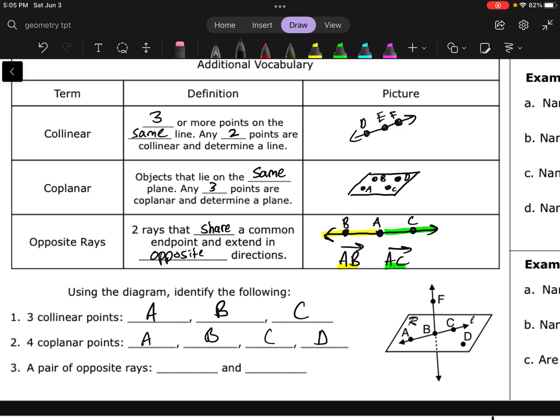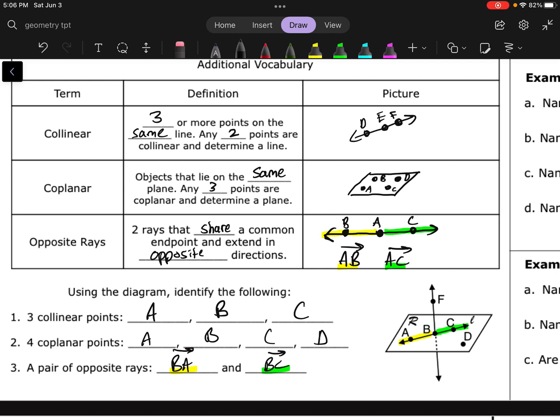And then lastly, our opposite rays. If I look closely here, I've got one ray going to the left there, one ray going to the right here. So those would be my opposite rays. That would be ray BA and ray BC. Sometimes people want to say it's ray AB and ray BC. AB would be going the other direction. Ray AB would be starting at A and going this way. That's going the same direction as BC, so those are not opposite rays. Okay, let me do a little more color coding so that I know what I'm talking about later on.